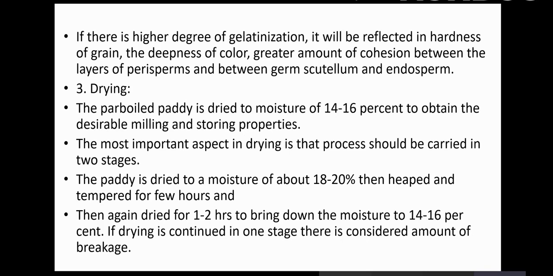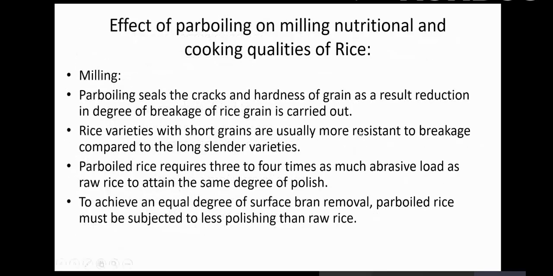The paddy is dried to a moisture of about 18 to 20%, then heaping, like you are turning these paddy, and then tempering for a few hours. So these are the two important steps, heaping and tempering. And then again you are drying to bring the moisture content from 20% down to 18%, 16%, 14 to 16%. If drying is continued in one stage, there is a considerable amount of breakage because of the moisture gradient. That is why, to prevent that breakage, this is performed.